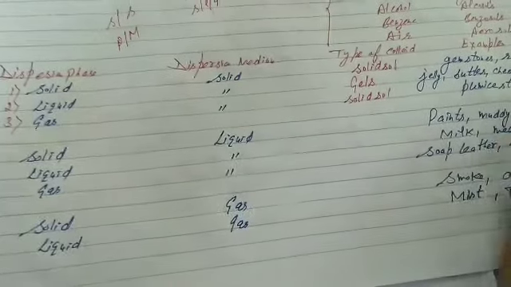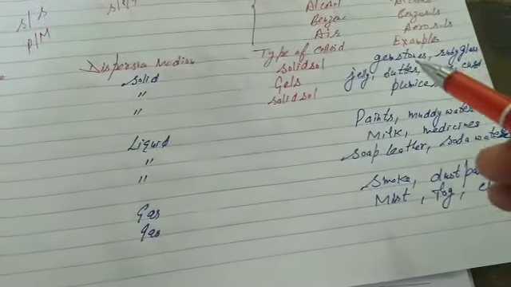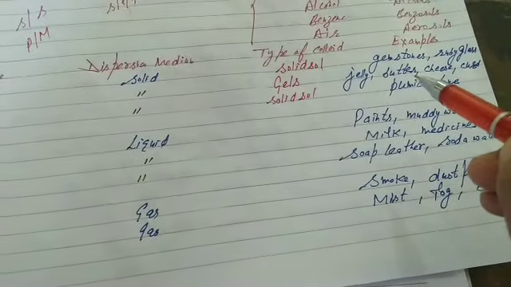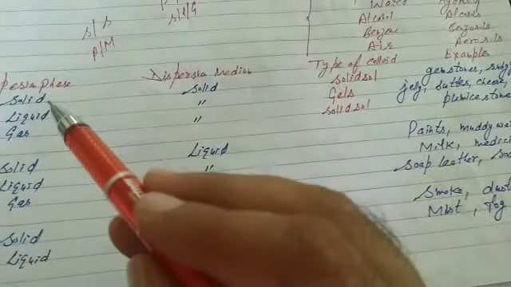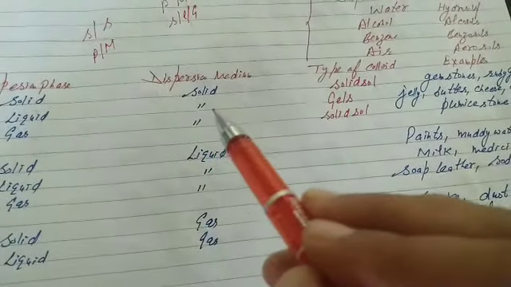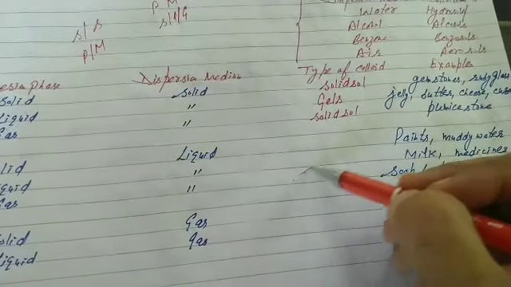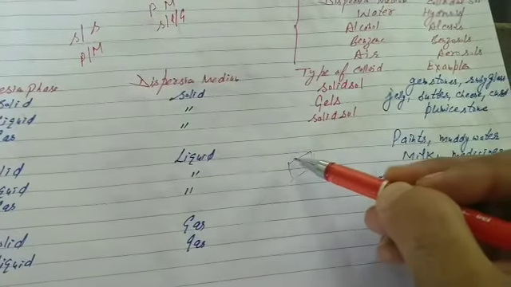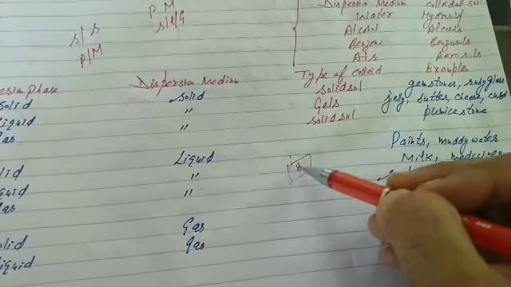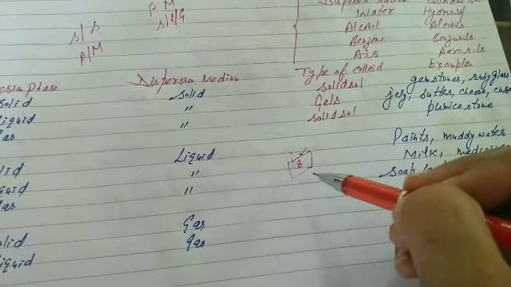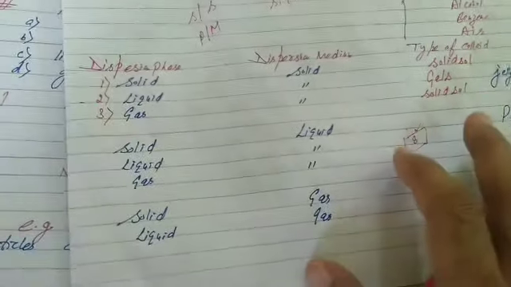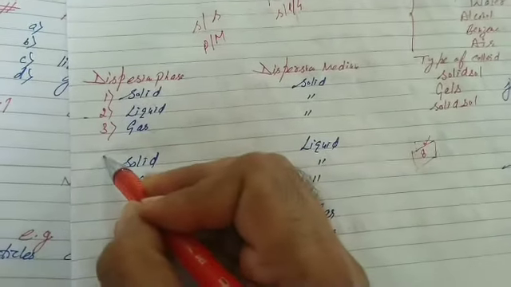Students, in competitive exams the question is: butter is an example of a colloidal solution of, and the options will be solid in solid, liquid in solid, solid in liquid, or gas in solid. Butter, now we know, is a colloidal solution of liquid in solid. We will tick liquid in solid.